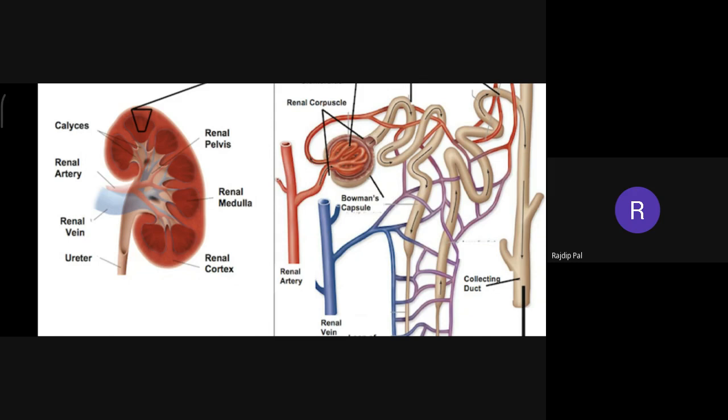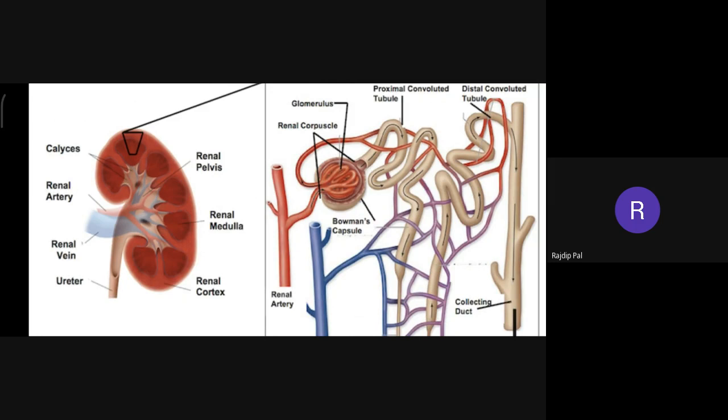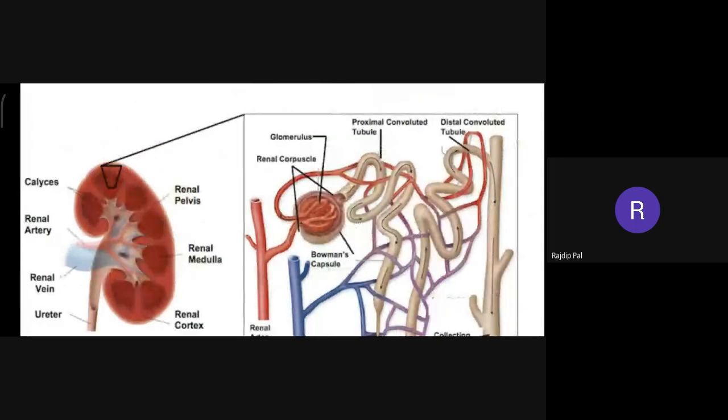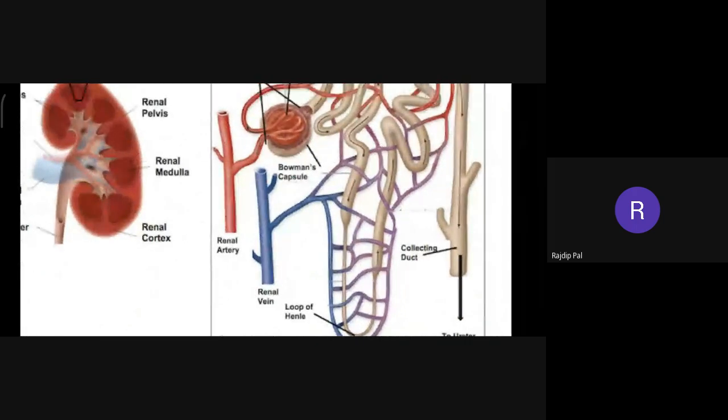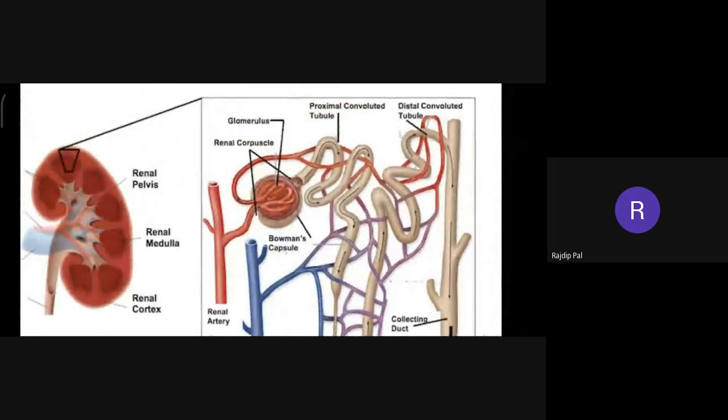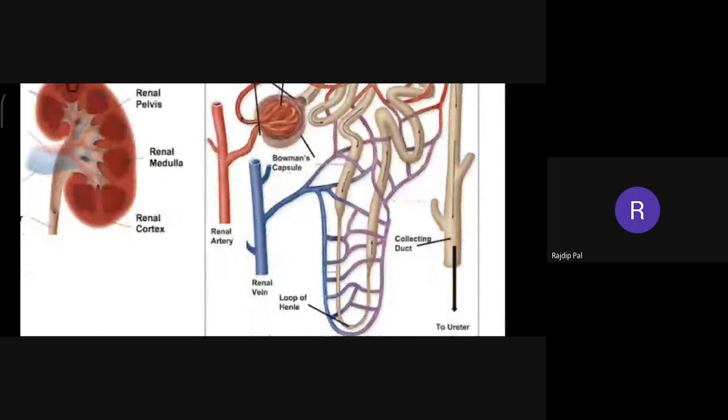Then filtration of blood occurs in Bowman's capsule, and waste material is collected by the proximal convoluted tubule. Then the waste material goes to the loop of Henle. After the loop of Henle, it comes to the distal convoluted tubule, and from the distal convoluted tubule, the waste material is collected by the collecting duct, and from the collecting duct, it goes to the ureter. From the ureter, to the urinary bladder, and from the urinary bladder, it goes to the urethra and is passed out.